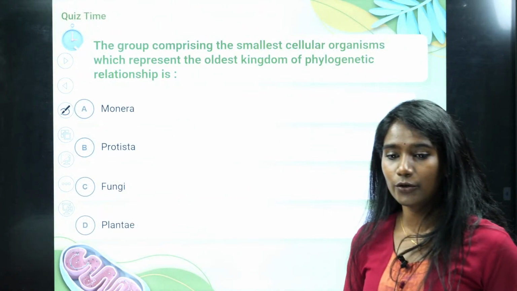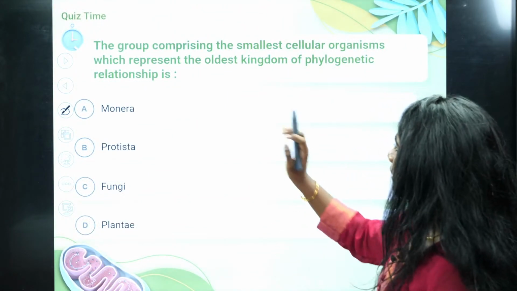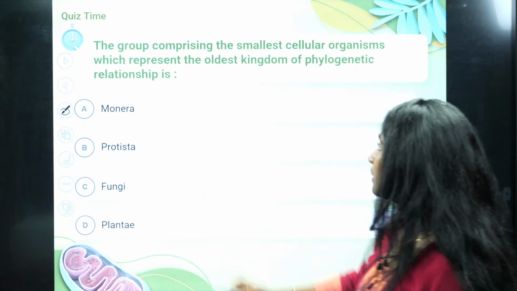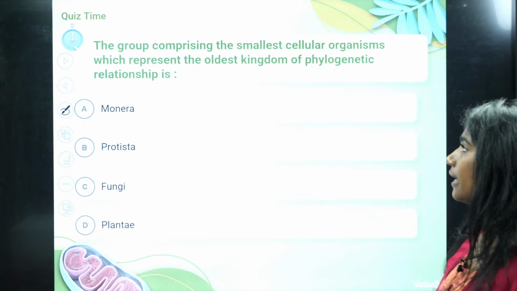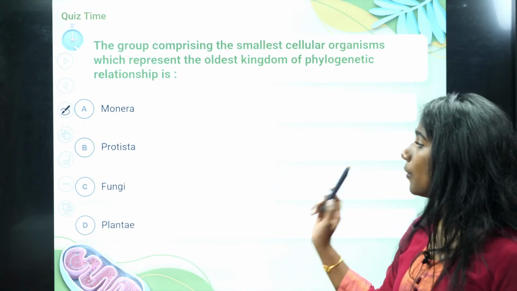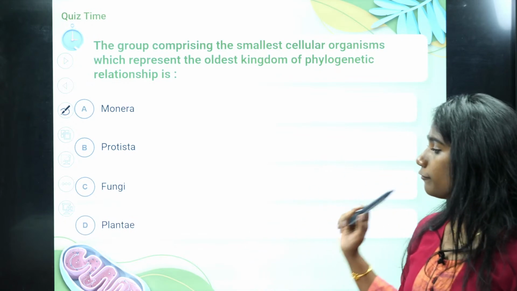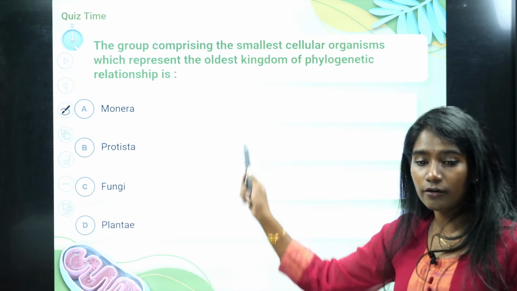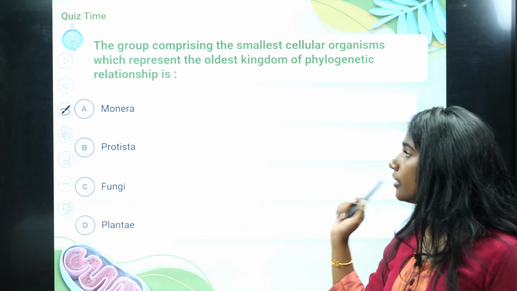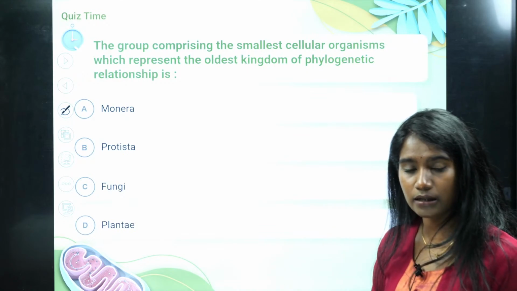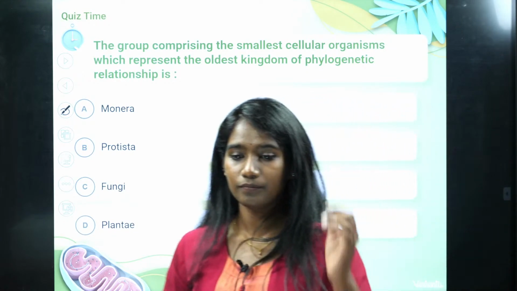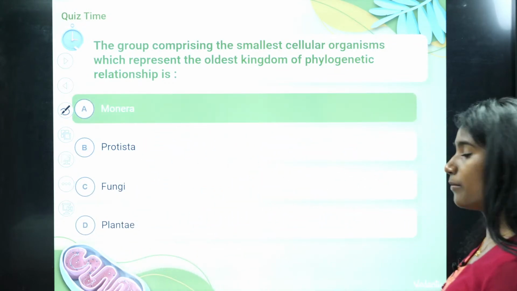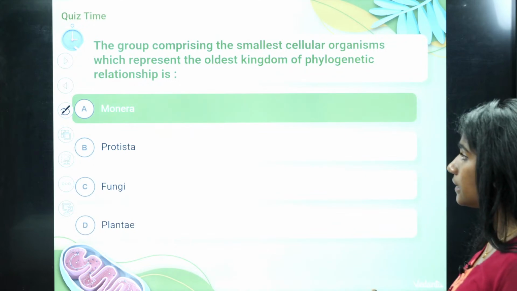Okay, so now I want you all to answer this. The group comprising the smallest cellular organism, which represents the oldest kingdom of phylogenetic relationship: is it Monera, Protista, Fungi, or Plantae? Among these four, which kingdom has the simplest living organism? It is kingdom Monera. Option A is the right answer.